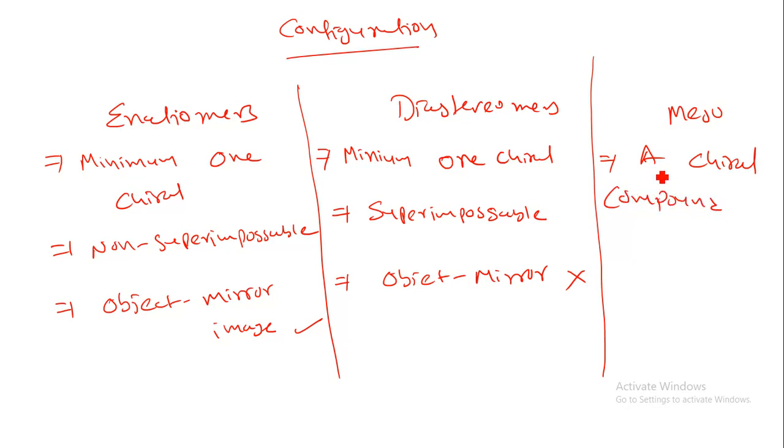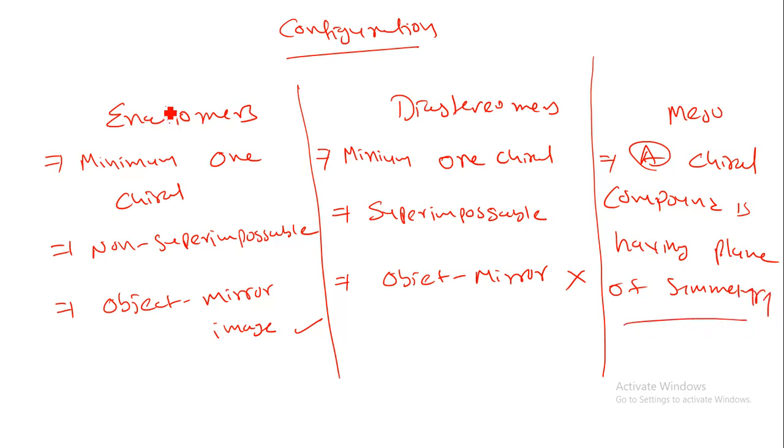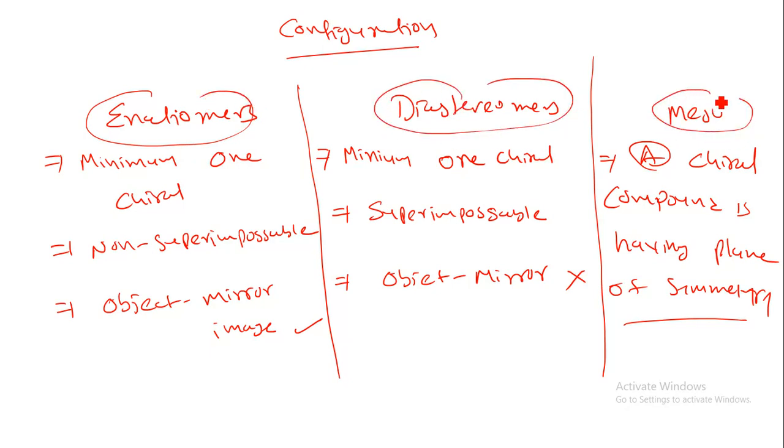A chiral compound having a plane of symmetry is known as a meso compound. So we have enantiomers, diastereomers and meso compounds. Now let us understand what enantiomers are, what diastereomers are and what a meso compound is.